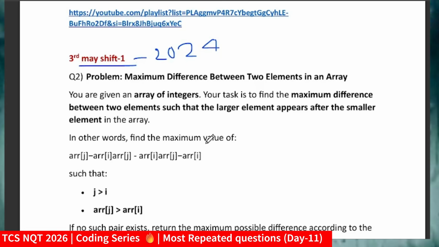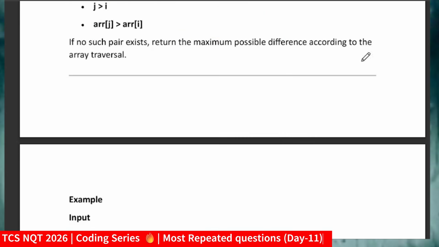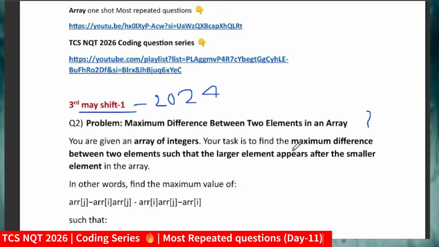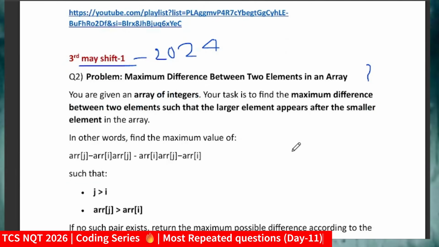Now, a challenge to you: just try these questions. You might be thinking this is quite a large question, but just try to understand it and solve it before going through this video. Don't just watch this video like a movie, practice. You have to do hands-on work, because coding is not about watching videos, it is all about practice. So you should practice hard.